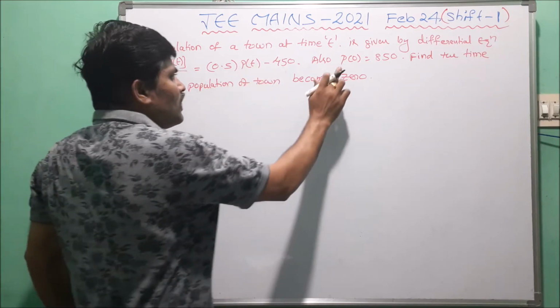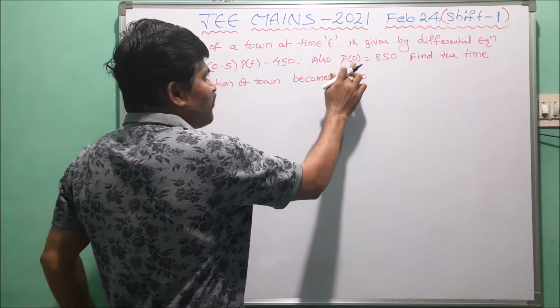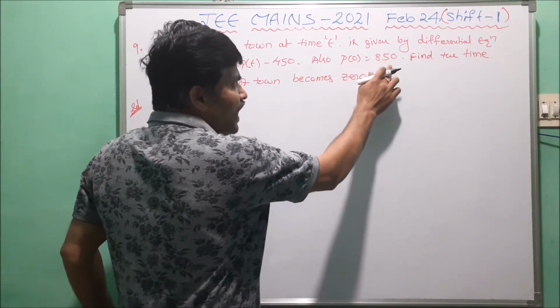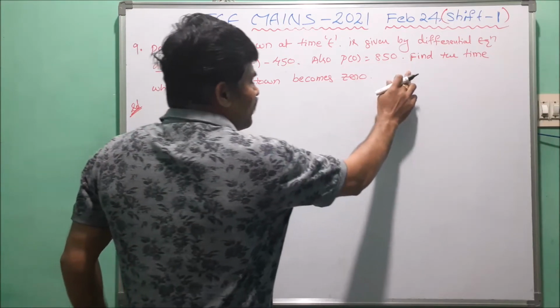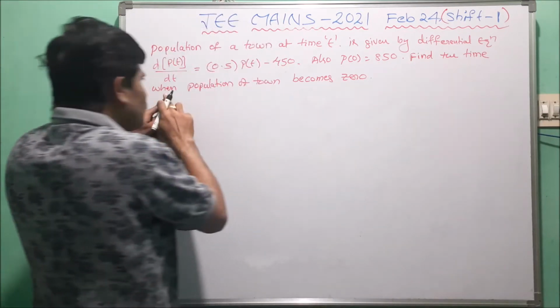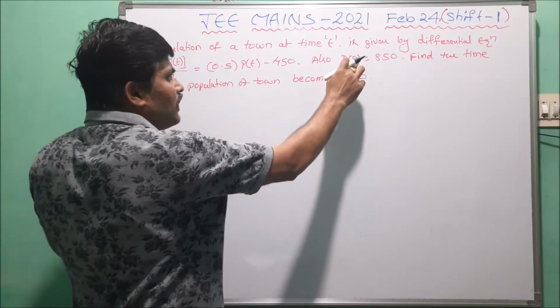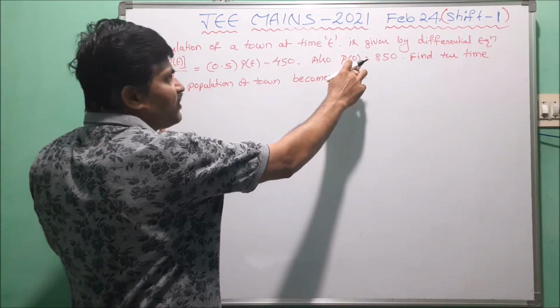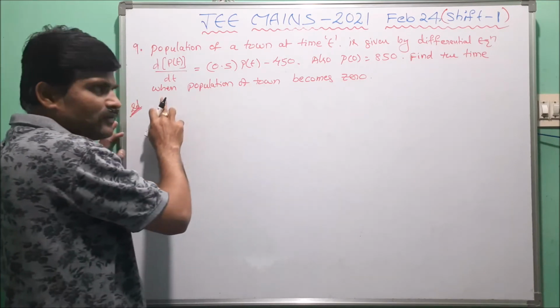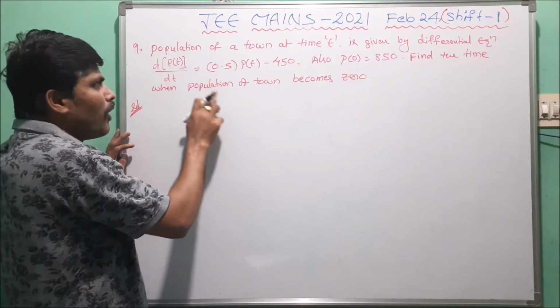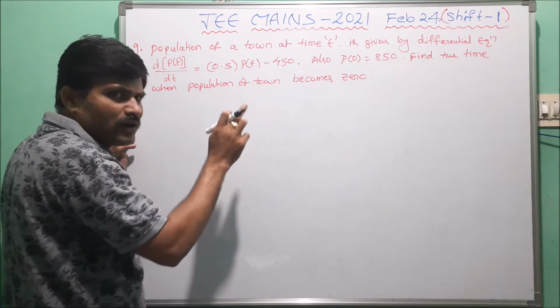And also the population of the town at 0 becomes 850. This is already given: P of 0 equals 850. This is the initial time, which can be taken as 0. Now find the time when the population of the town becomes 0.